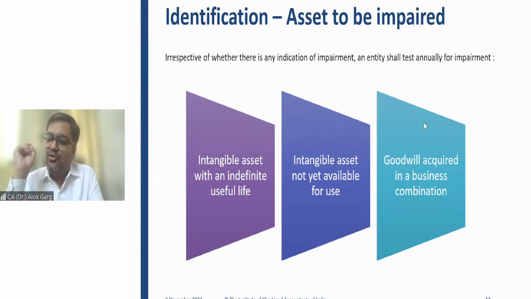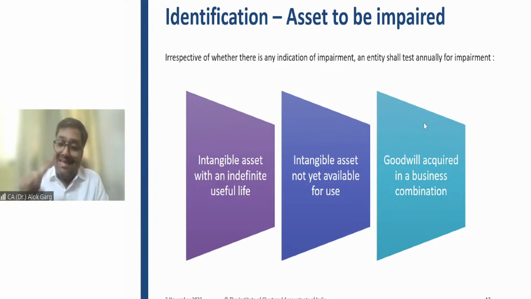Sir, does it have to be at the end of the year always, or may the timing be different? For example, if I want to do this impairment testing in the third quarter, Q3, can I do that? The answer is yes. But whatever frequency you adopt, for this asset you need to do the impairment exercise in Q3 again in the next year.